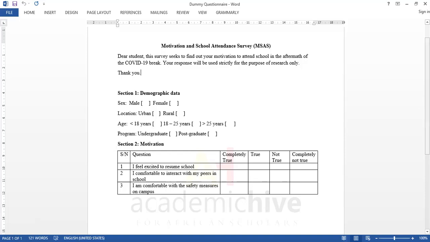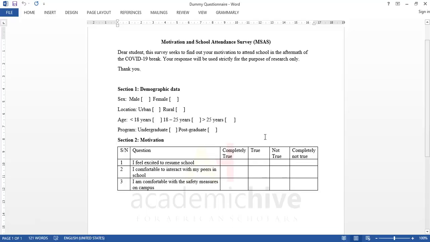So this is just a 3-item 4-point Likert scale questionnaire. 3-item means 1, 2, 3. Likert scale means the different options in which they'll be rating their views, or giving their ratings. So this is 1, 2, 3, 4, 4 options, so that makes it a 4-point Likert scale. If there's a last option, let's say undecided or somehow true and not true, then that'll make it 5. For now, this is a 4-point Likert scale.